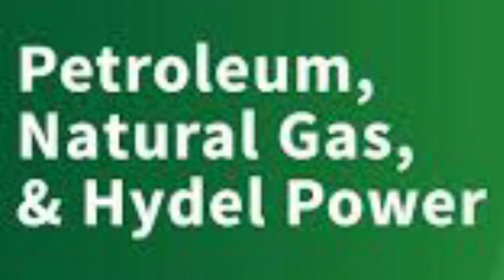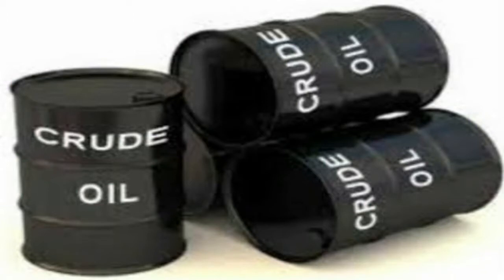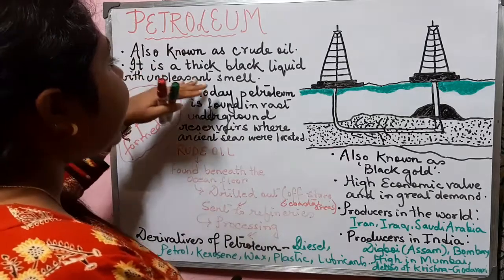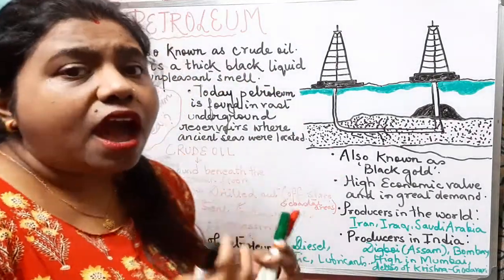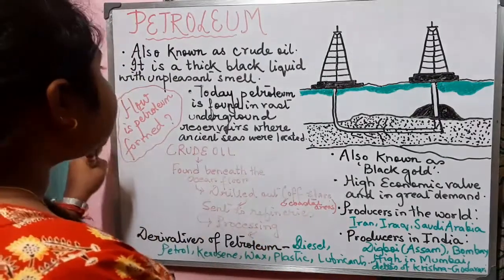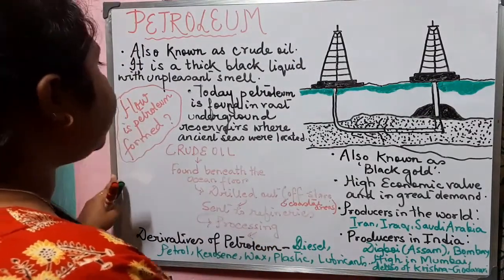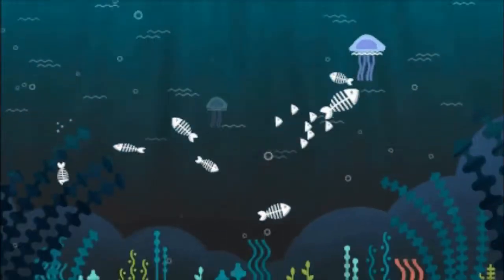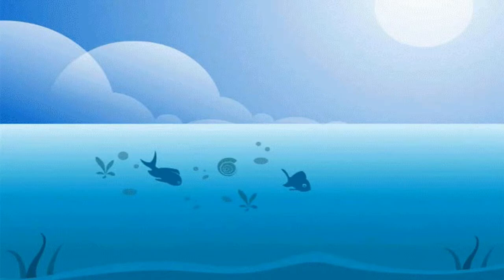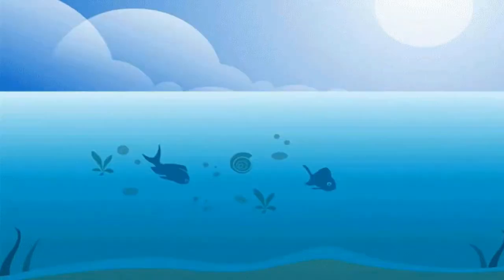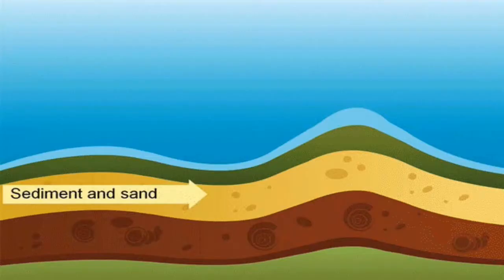What is the other name of petroleum? It is crude oil. What is the color of petroleum? Petroleum is a thick black liquid and its smell is very unpleasant. Now let us know how petroleum is formed. Petroleum was formed from organisms living in the sea. Millions of years ago, algae, phytoplankton, zooplankton and plants lived in the shallow seas.